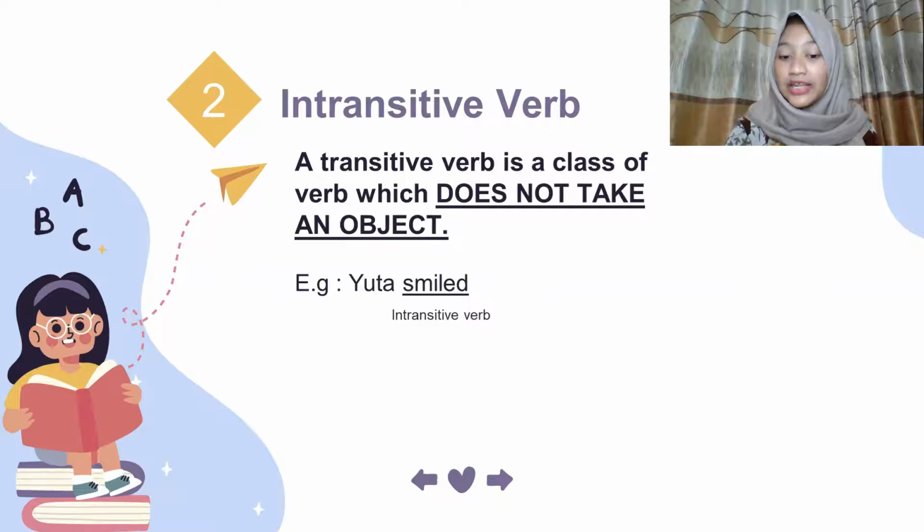So this verb property is called transitivity. Intransitive verbs are often identified as those that can't be followed by who or what. So we'll take a look at the example. Yuta smiled. Smiled is an intransitive verb.